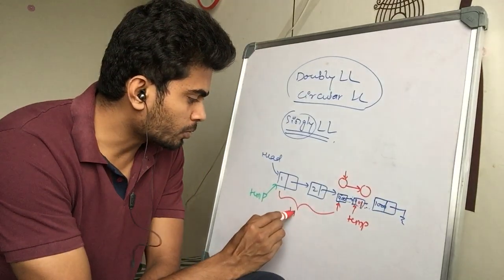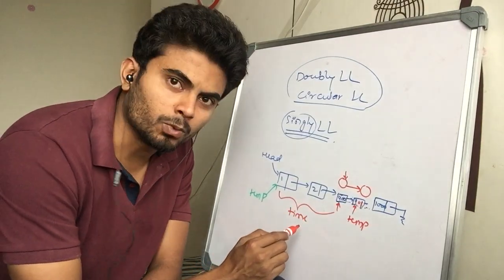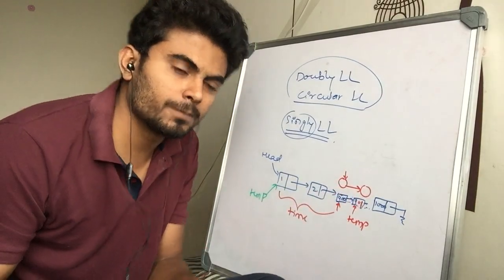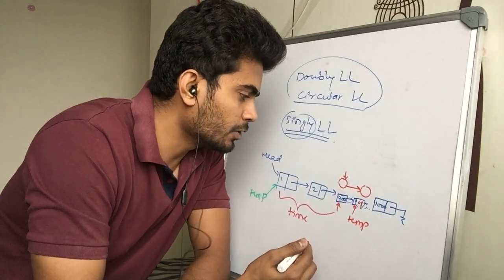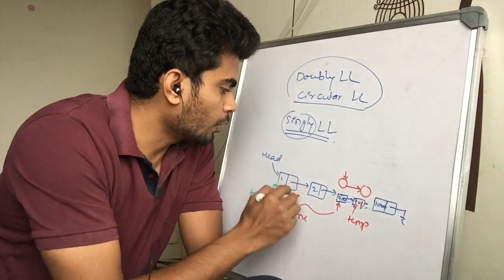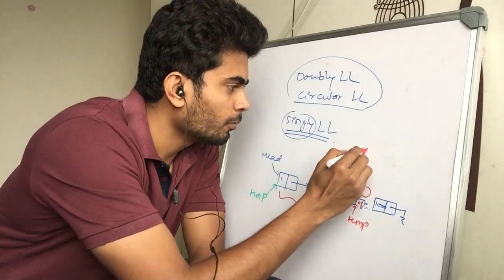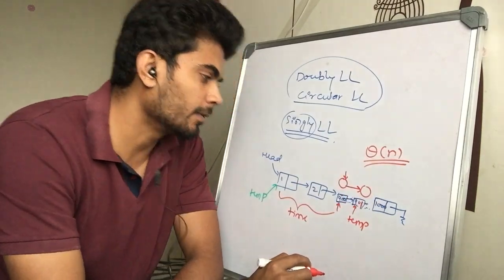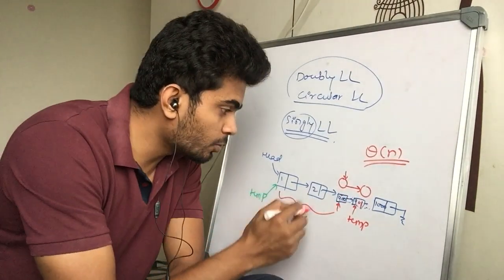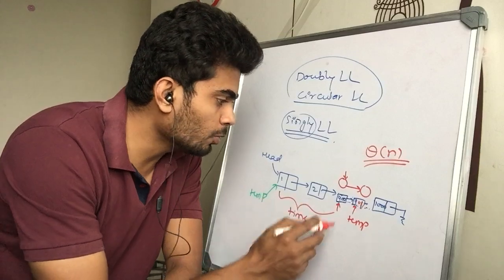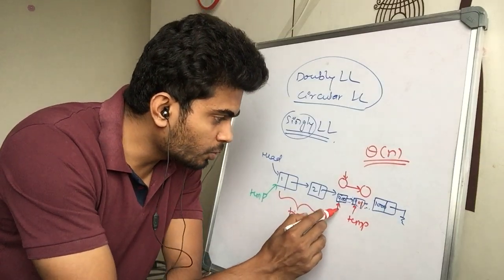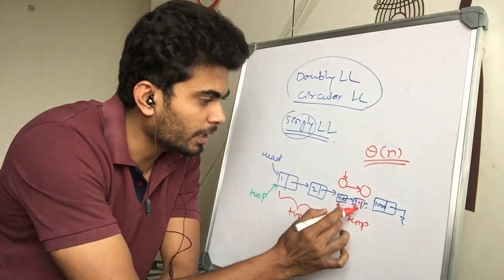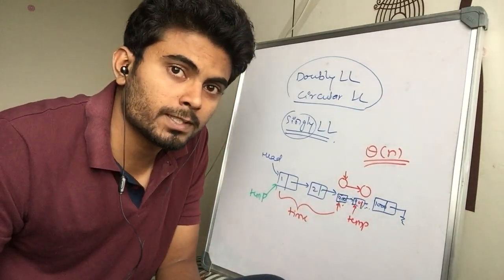The time resource of the CPU in traversing this linked list is of order, I didn't mention it, but you know that if you want to traverse a linked list, you have to go through all the nodes, right? So this is order theta n. So it has to follow all the nodes again, while it only needs to check this node again, which was just one step back from 901. So this is the problem with singly linked list.